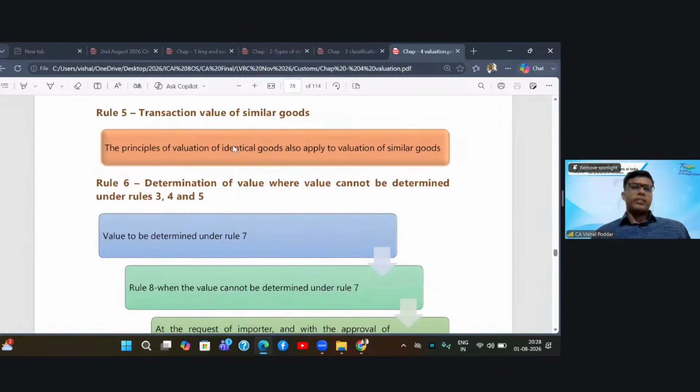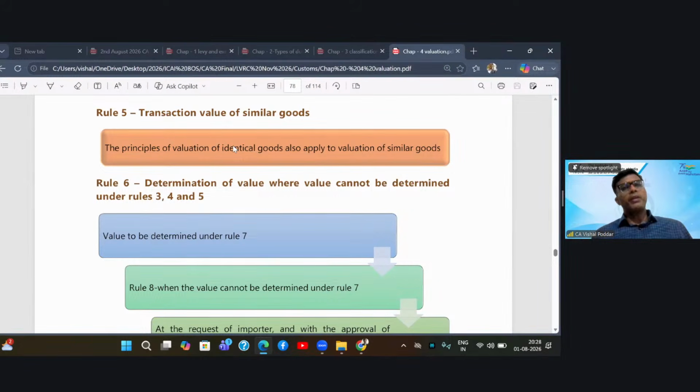Then comes Rule 5. Rule 5 says that you imported X, but nobody else is importing X, so Rule 4 fails. Try to find if anybody is importing Y. Now, what is Y? Y is that commodity which is, though not same to same, parallel to X. So let us say I'm importing Natraj pencil and you are importing Camlin pencil.